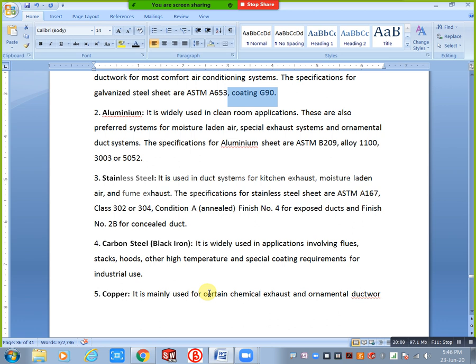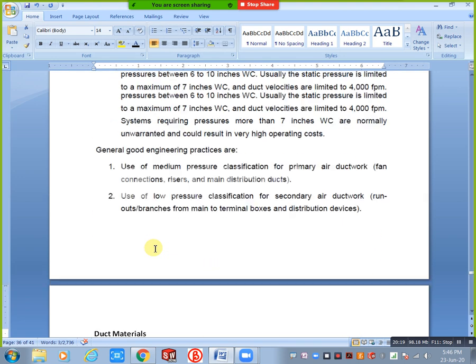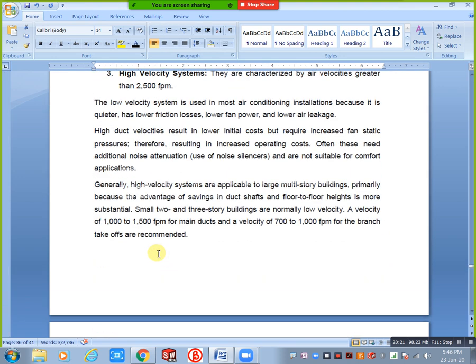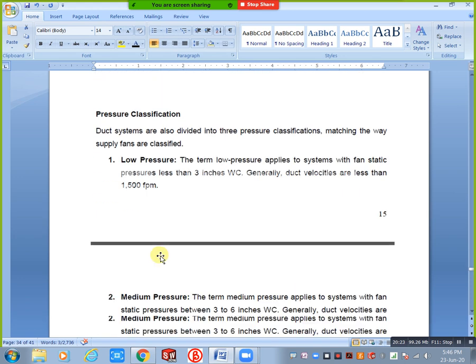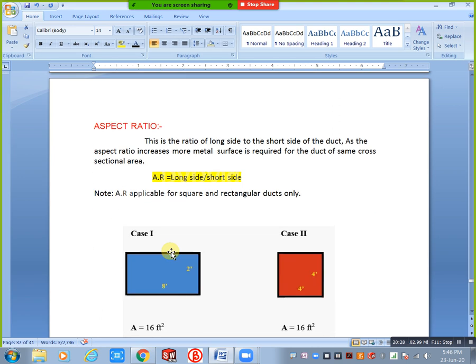If you use it for the kitchen sector, kitchen ventilation or kitchen exhausting, you can use stainless steel or carbon black iron. Okay, these are the duct materials. Next is classification, pressure classification and velocity classification. Next we will discuss aspect ratio, and we have remaining types of ducts. We have rectangular, circular, oval. Based on shape we need to select that one.